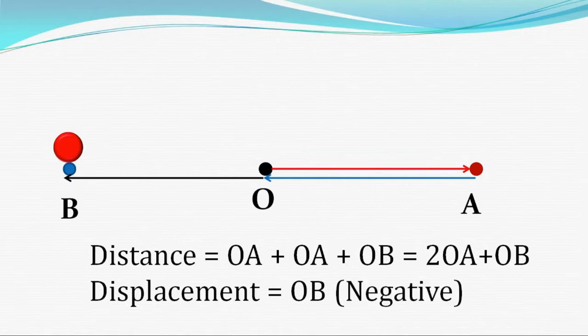Why is it negative? As we know, the initial position of the body was O and it starts motion towards A, and the final position is B, which is in the opposite direction of the direction of starting motion, so it is negative.